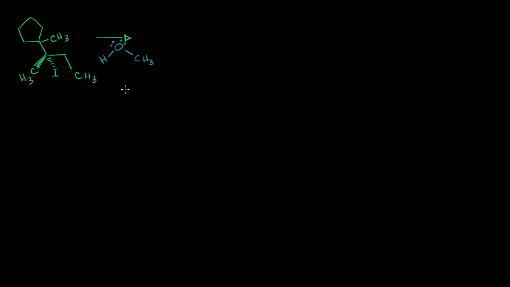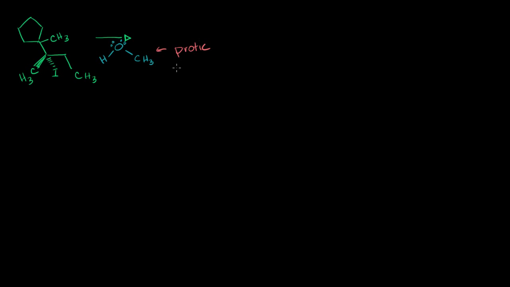Now, maybe the first place to start, or the place I like to start, is to just look at the solvent itself. And when we're trying to decide what type of reaction will occur, the important thing to think about is the solvent protic or aprotic? And if you look at this solvent right here, this is methanol. It is protic. And in case you don't remember what protic means, it means that there are protons flying around in the solvent, that they can kind of go loose and jump around from one molecule to another.